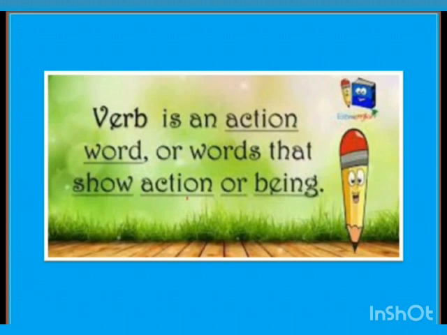Words that tell us what people or animals do are action words, also known as doing words. Every sentence has a verb. Now that action may be physical or mental, but any action that is being done is called a verb.